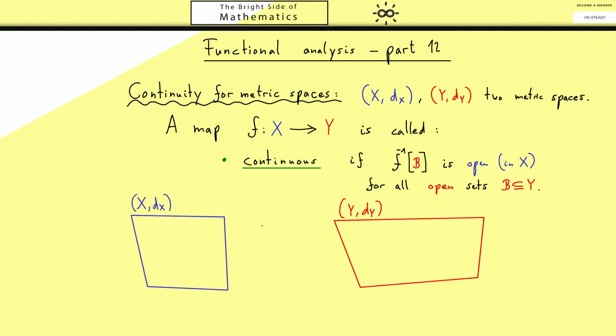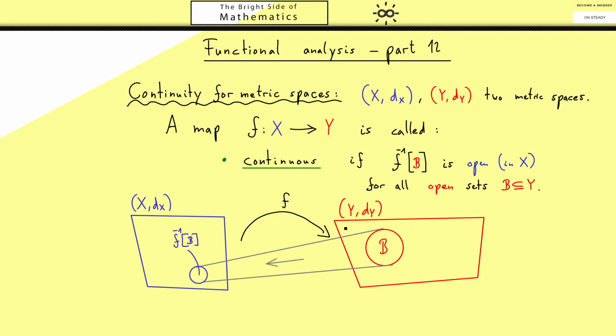So we have our metric space X on the left hand side, on the right hand side we have our metric space Y, and in between we have the map f. Now for any open set B in Y, we find the corresponding pre-image on the left hand side. Now the property continuous means that if you start with an open set here, you also get an open set here. By thinking about boundary points, this means that if you don't have any boundary points in this set, you also don't have any boundary points in this set.